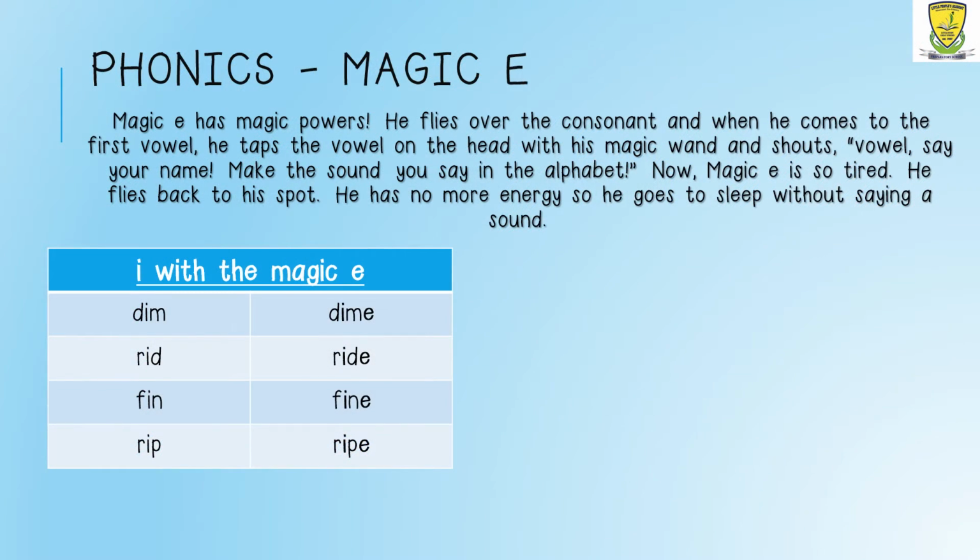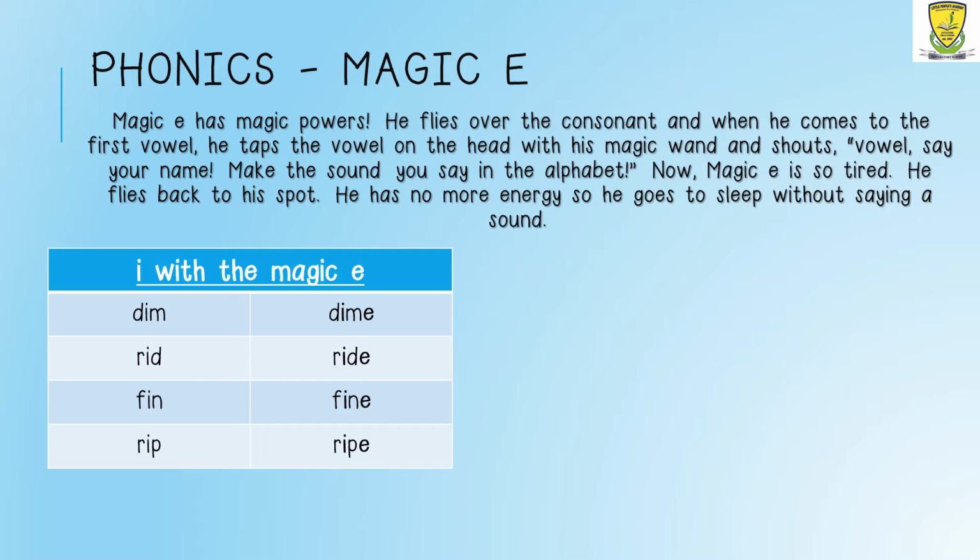Our phonic for the day is I with the magic E. Remember, children, the magic E jumps over the consonant, taps the vowel on its head and says, "Say your name." It then goes back to its place and falls asleep. It does not make a sound. So let's try saying the words below. The first word is dim.